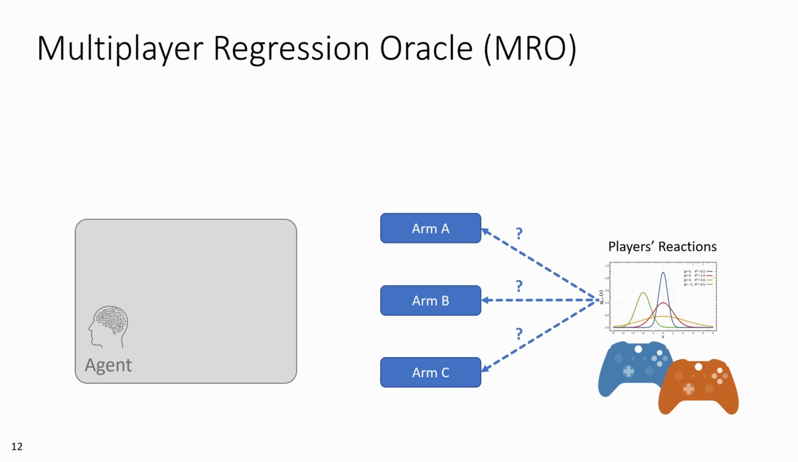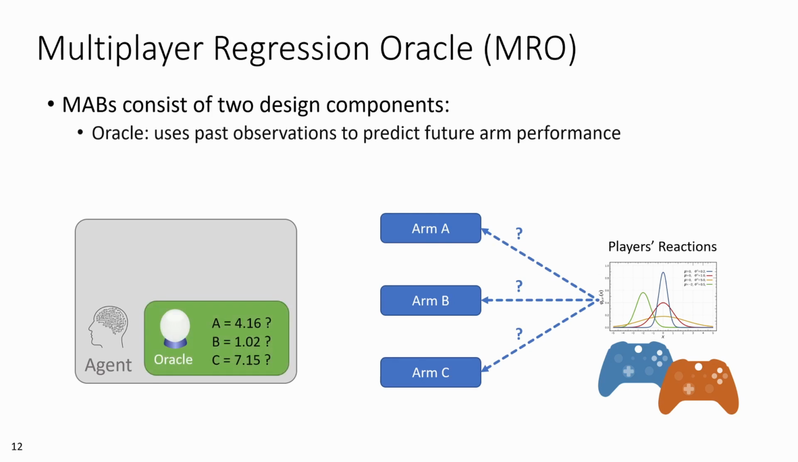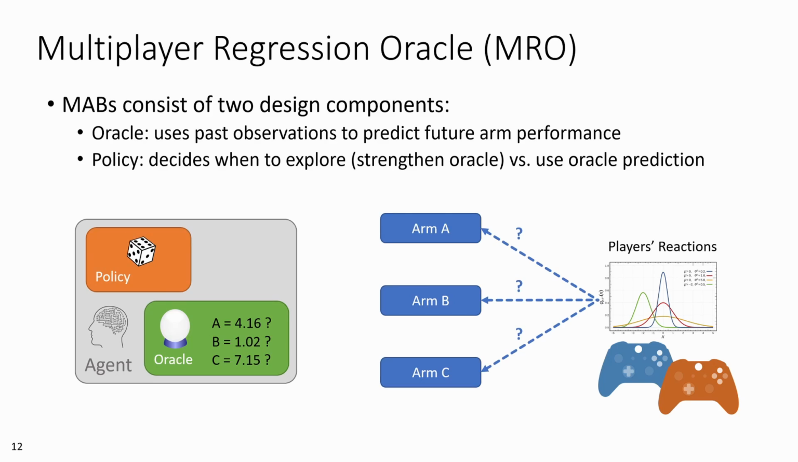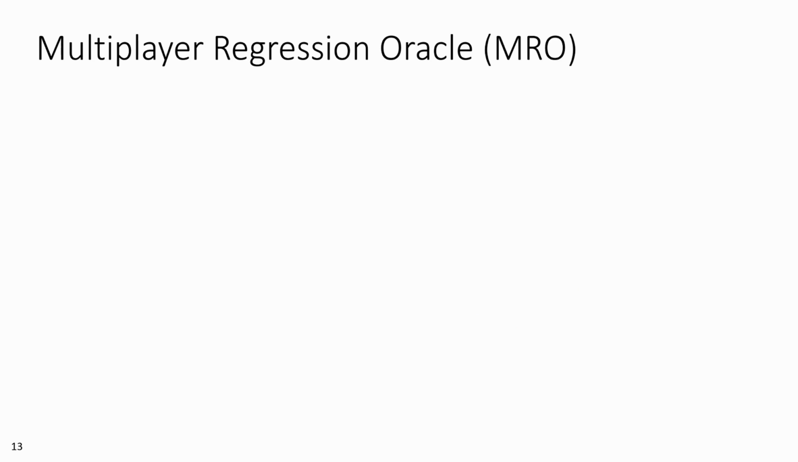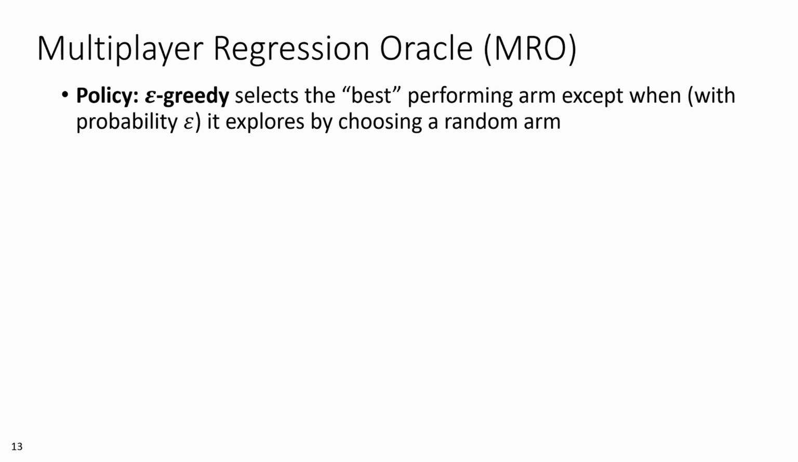useful to the agent. Conceptually, we divide an MAB agent into 2 design pieces, an oracle and a policy. The oracle is a predictive model built from past observations that predicts future rewards for each arm. The policy is a decision process that decides when it needs to explore choices to improve the training of the oracle, or when it should instead exploit the oracle's current knowledge and go for the best right now. We're going to start our design with an epsilon greedy policy, which selects the best arm so far except epsilon % of the time when it selects another arm at random.